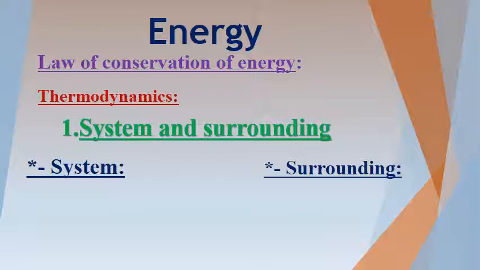So the system is the part by which the chemical change takes place. And what's meant by surrounding? It is a place that surrounds the system. So in this lesson, you will study system that indicates chemical reaction and the surrounding that indicates the atmospheric air around the system.